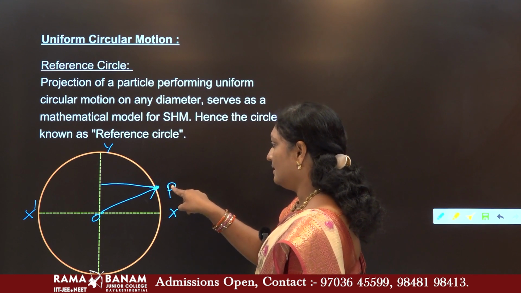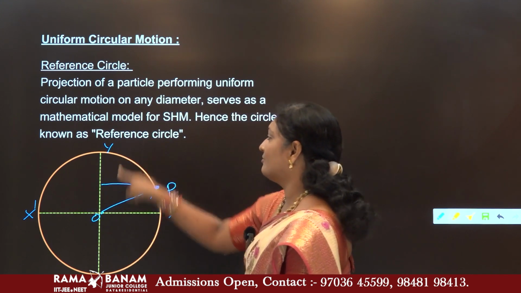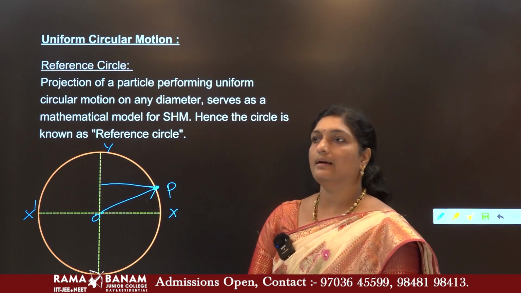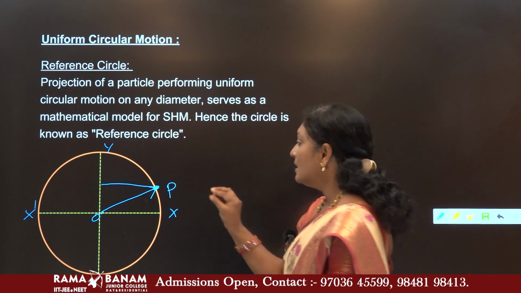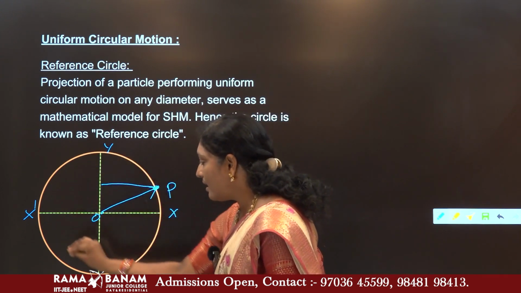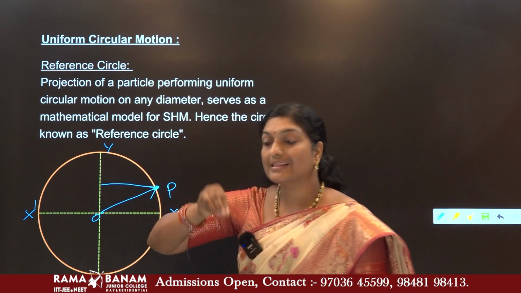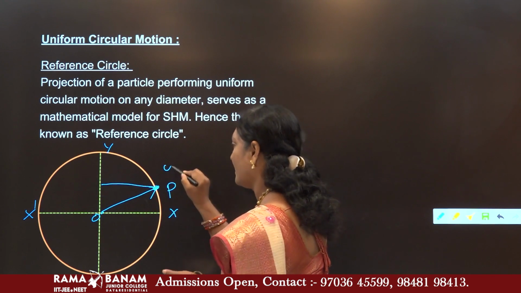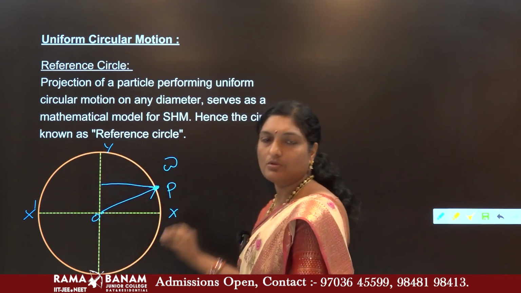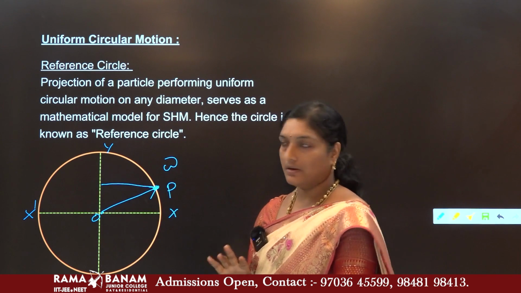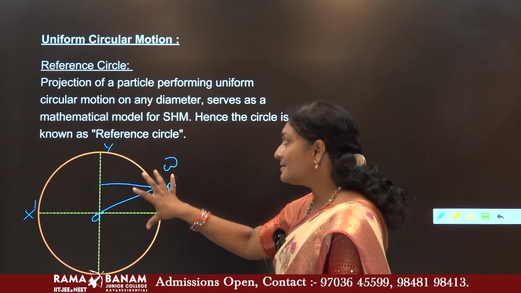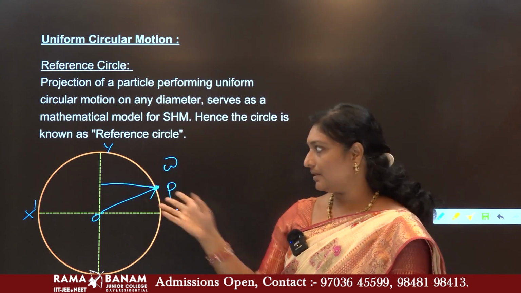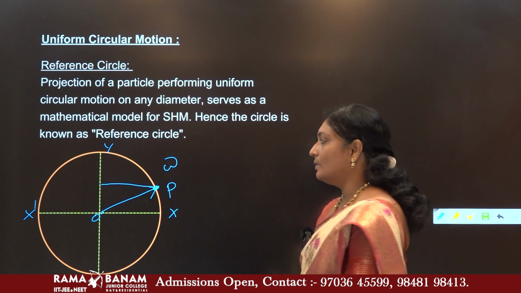The projection of a particle on the diameter, of a uniform circular motion. By uniform circular motion I mean this particle moves around the circle with constant angular velocity, say omega. So uniformly it moves about the circle, hence the name. This behaves as the mathematical model for a reference circle. Okay. Now let us go into detail about this.